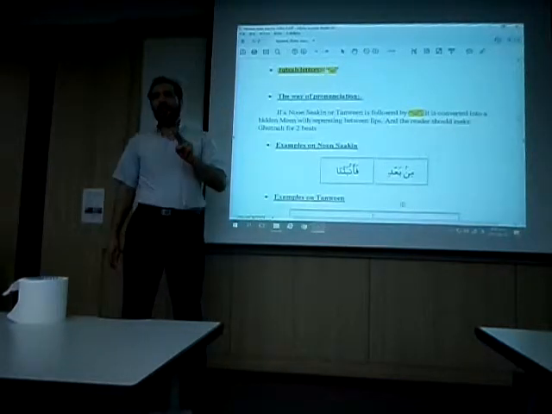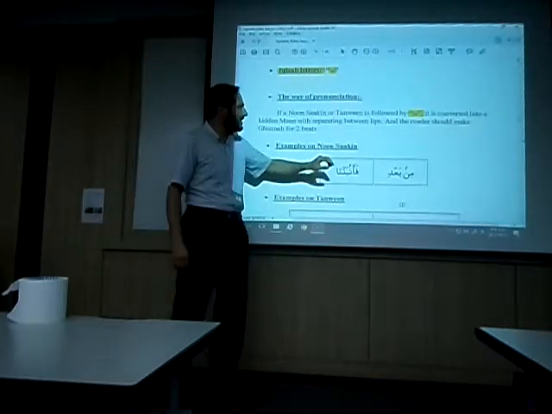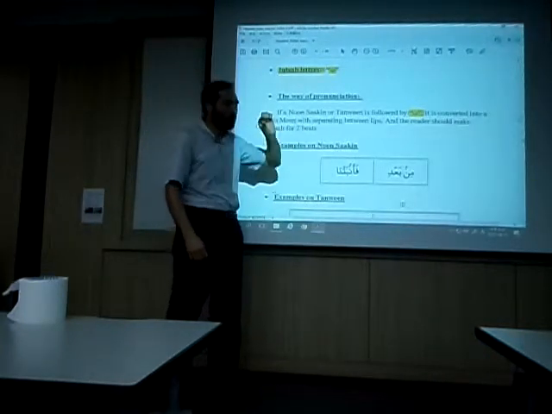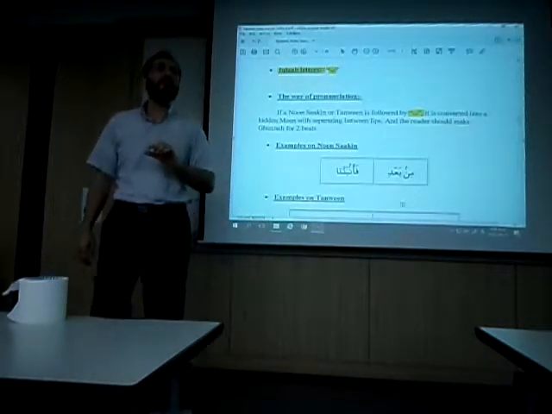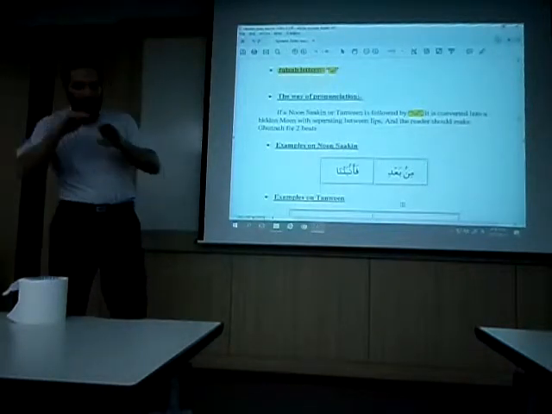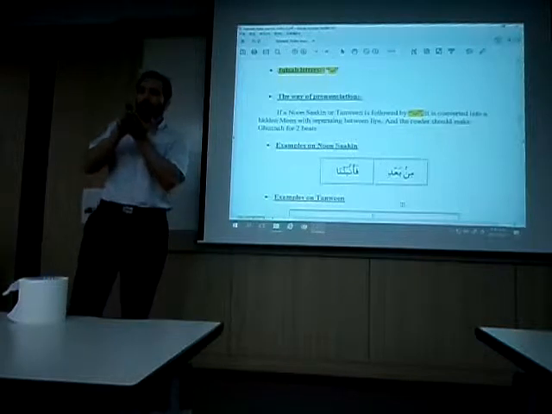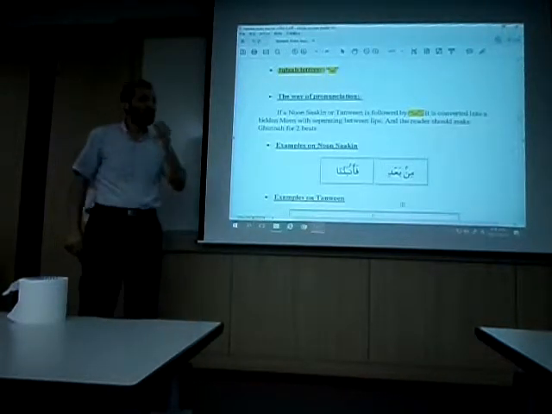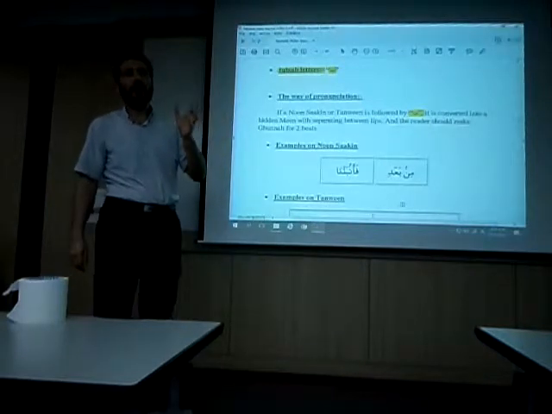There are 2 ways here for pronunciation. The first one, as it has been given here in these notes, is that we should separate between the lips. Mim ba. Look to me, you will find the 2 lips are not contacting one another. This is one way, and some of the ulama say this is the way.